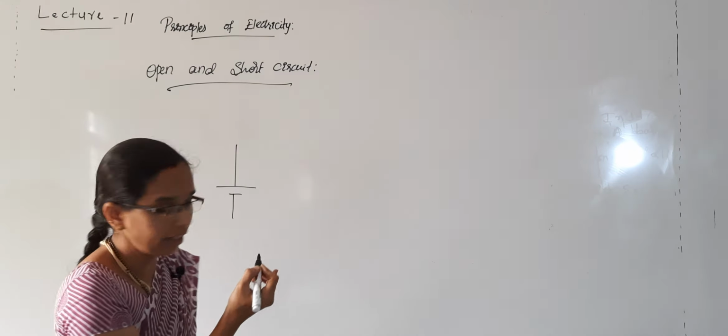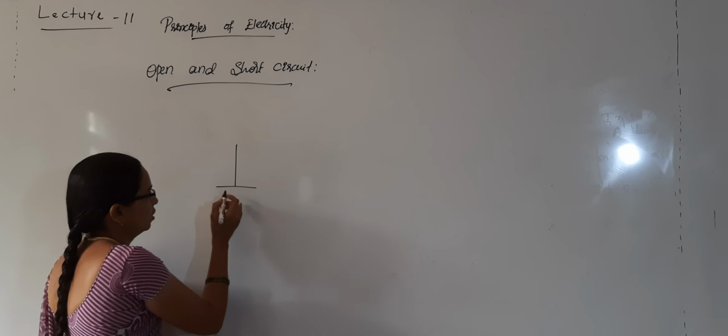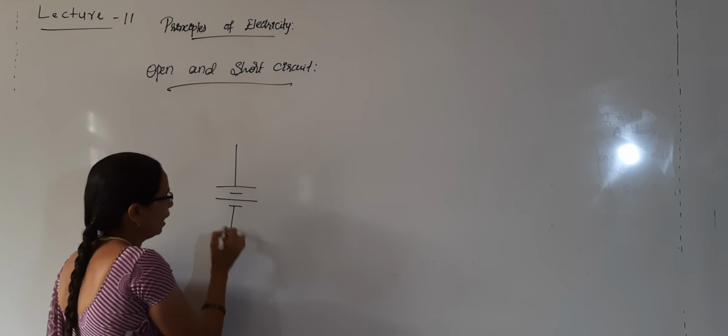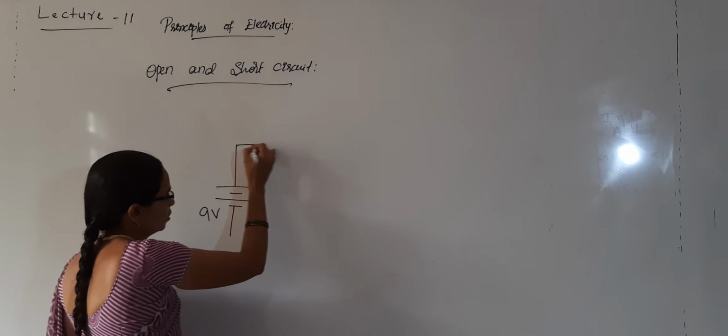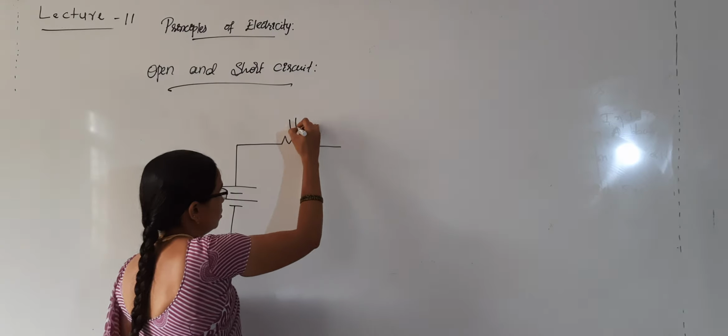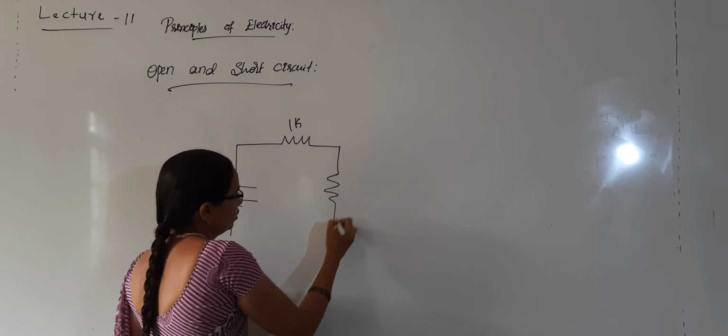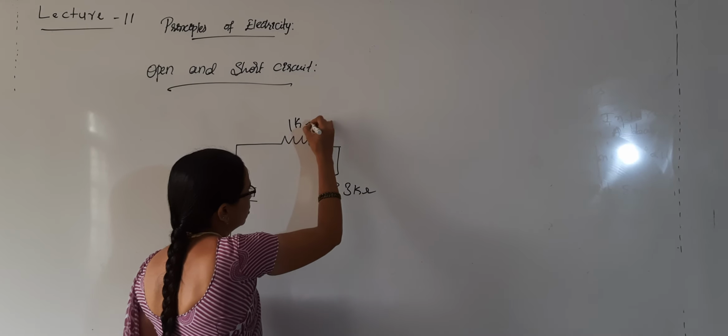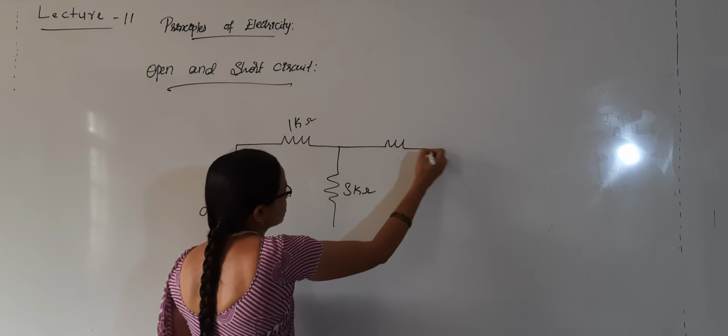Here we have connected a 9-volt battery and a 1 kilo ohm resistor, a 3 kilo ohm resistor and a 6 kilo ohm resistor.